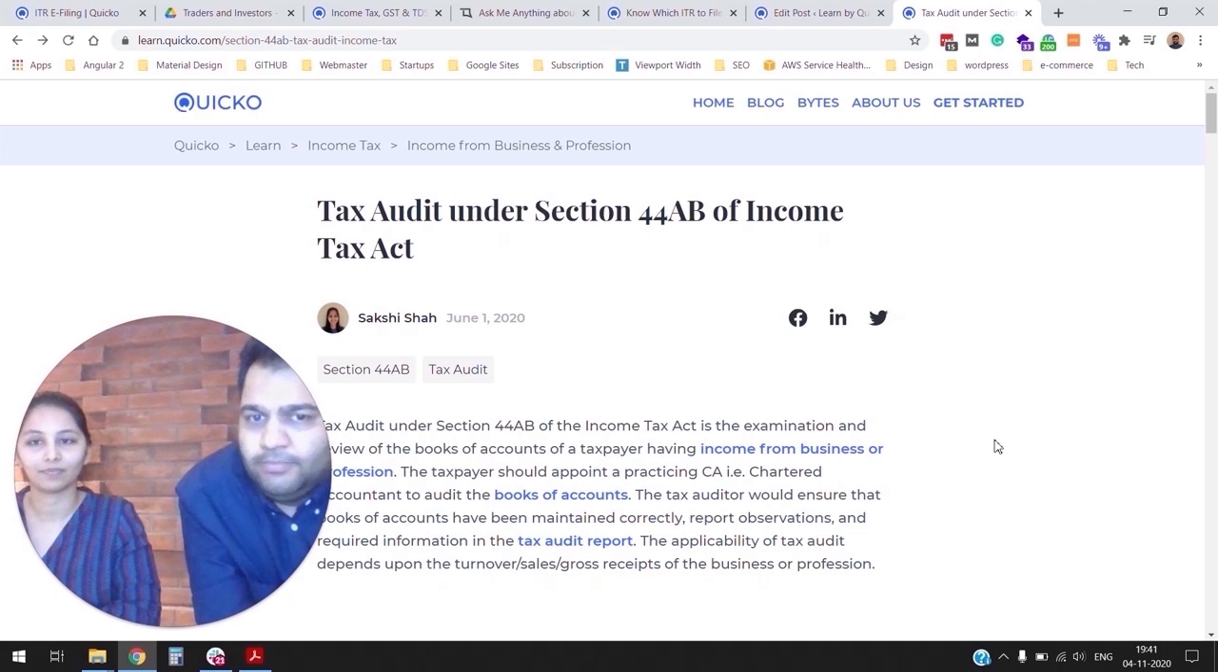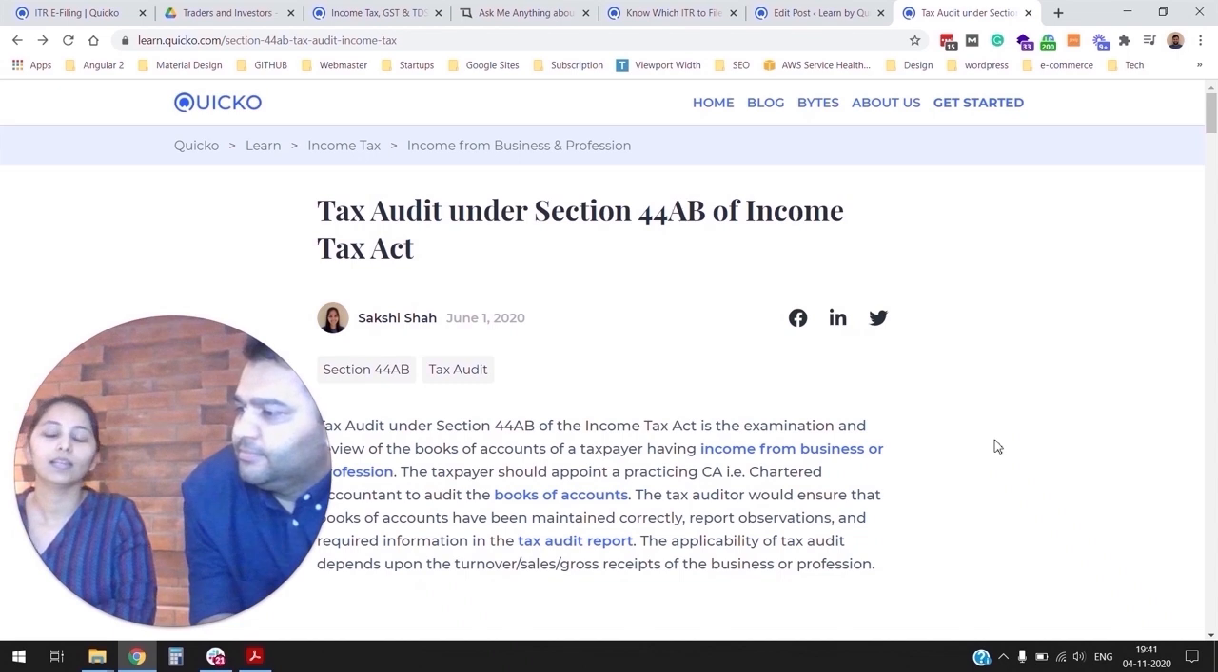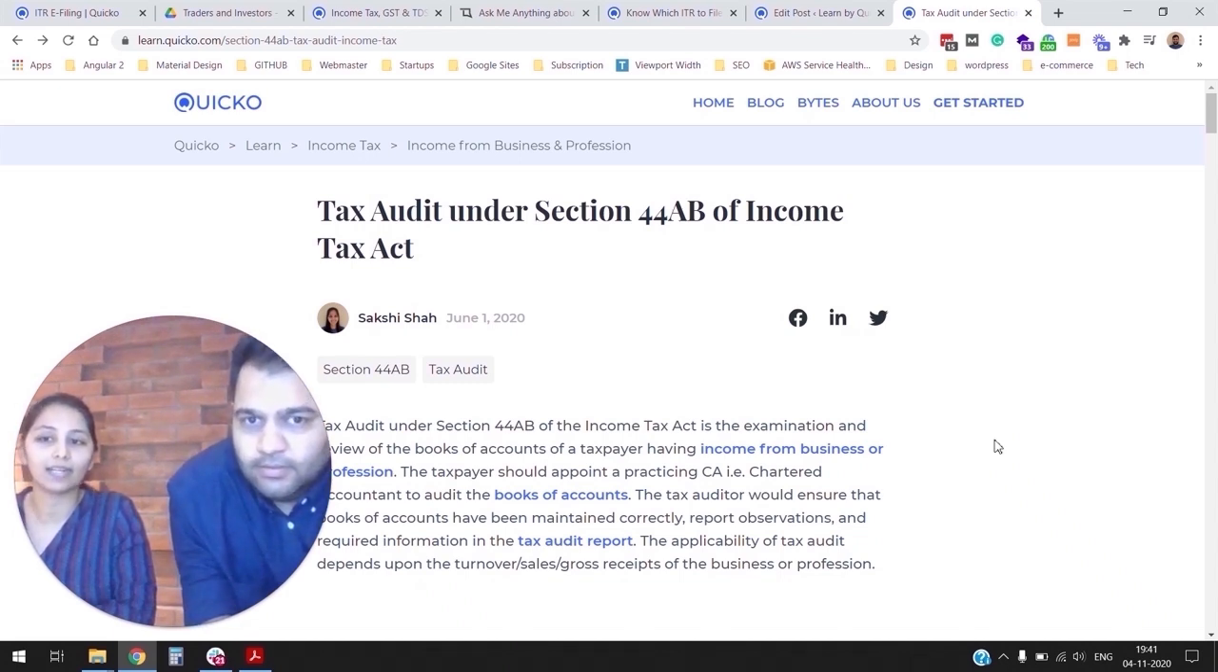Sakshi, we get a lot of traders who are just starting to trade with a very small corpus, and tax audit can sometimes be overwhelming, right? They might have a very small amount of profits or losses. Do they still need to get their books of accounts audited? In case of losses, tax audit is always recommended. However, in practice, we have seen that the assessing officers are quite considerate in a lot of cases, and they still process the returns even if tax audit is not done.